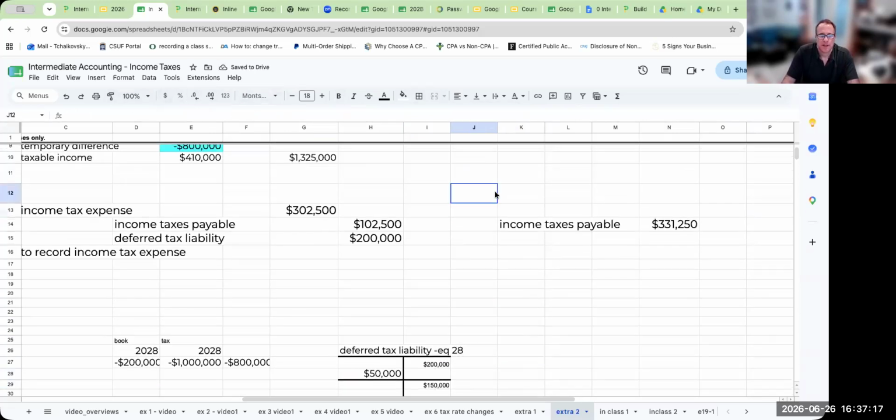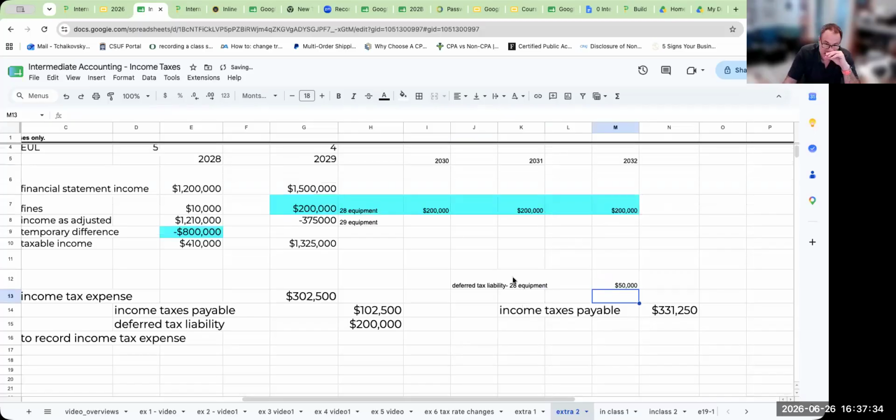So here I'm going to say deferred tax liability equipment, my 28 equipment. This is going to be reversing at least this year by 50,000.